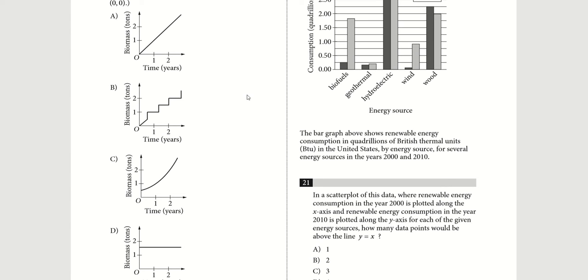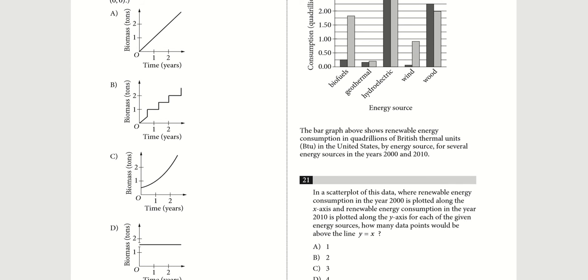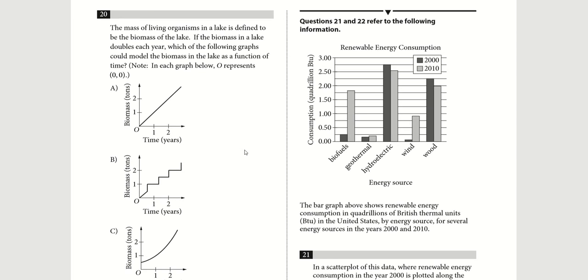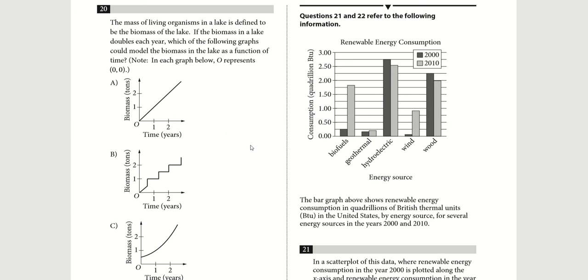First of all, just looking at all of them, we can already eliminate D just because here the biomass does not increase over time, even when we need it to double each year. So D is out. What about these remaining ones? Looking at the first one, we see that it starts with, the very first year, it's 1, 1, then 2, 2. So here it seems to double.